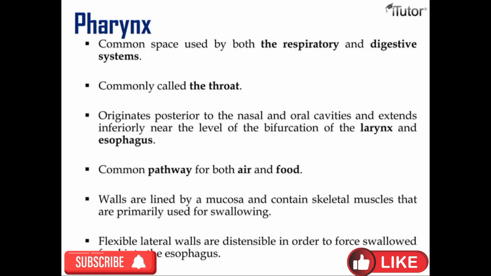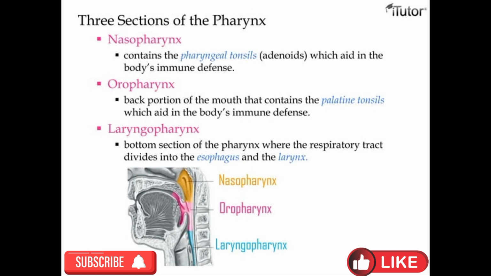The pharynx, commonly known as the throat, originates posterior to the nasal and oral cavities and extends inferiorly near the level of bifurcation of the larynx and esophagus. It is a common pathway for both air and food. Walls are lined by mucosa and contain skeletal muscle that is primarily used for swallowing. The pharynx can be divided into three parts.